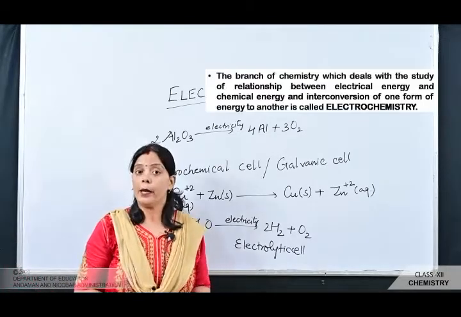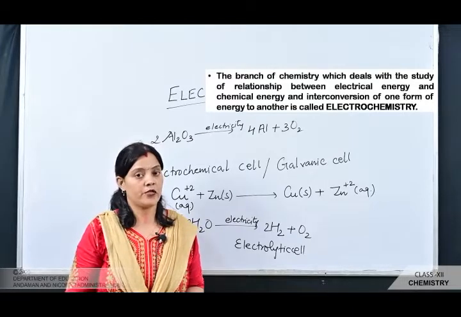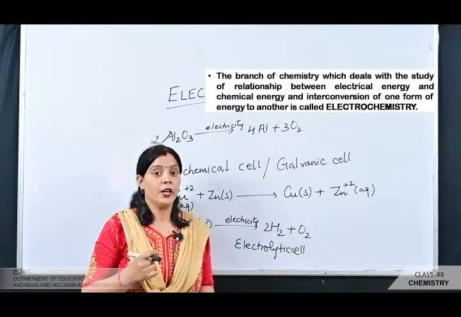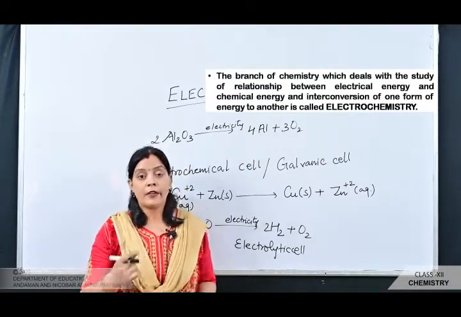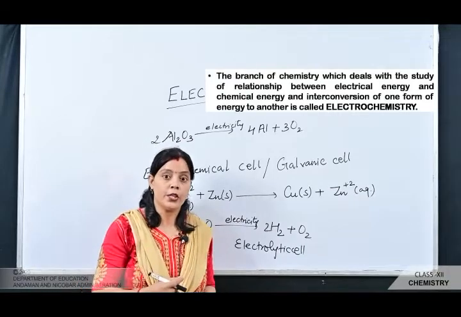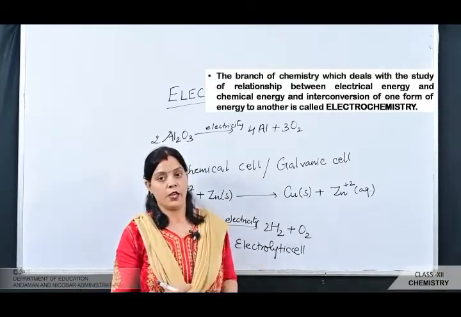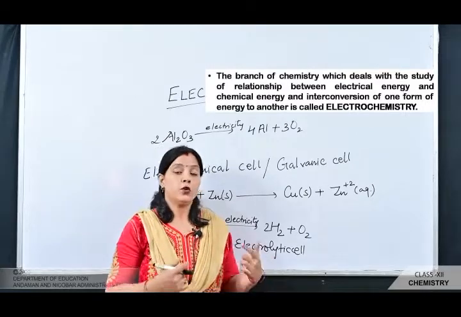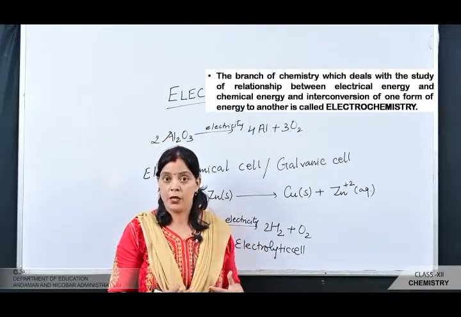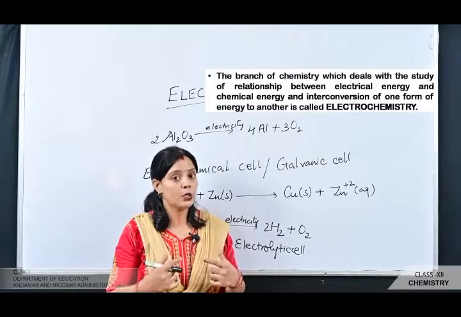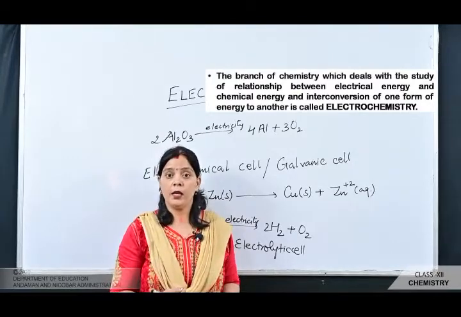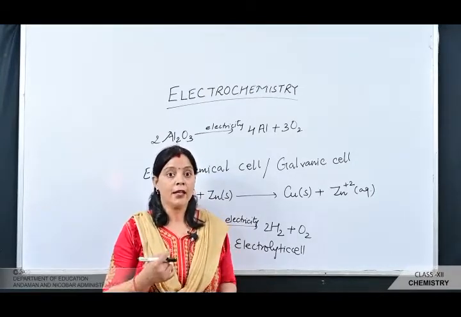Electrochemistry is the branch of chemistry which deals with the relationship between electrical energy and chemical energy, and the interconversion of one form of energy to another form. So in the electrochemistry chapter, we have to focus on the relationship between electrical energy and chemical energy.